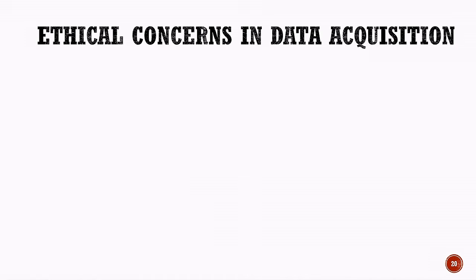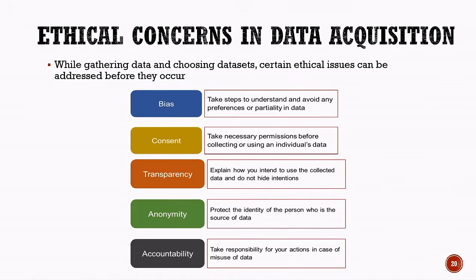Now, let us understand the ethical concerns in data acquisition. While gathering data and choosing datasets, we need to consider certain ethical issues and take appropriate steps to address them before they occur. The first concern is bias. We should understand and avoid preferences or partiality in the data so that the data remains fair and representative.